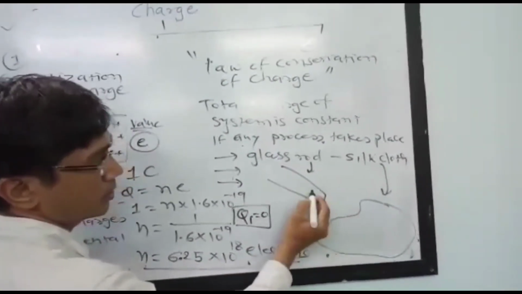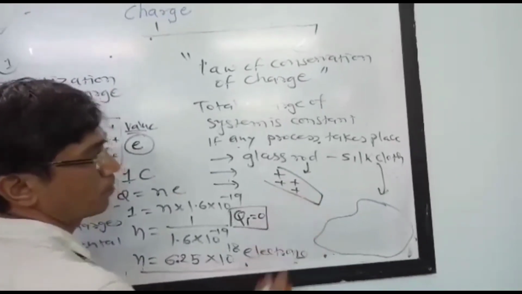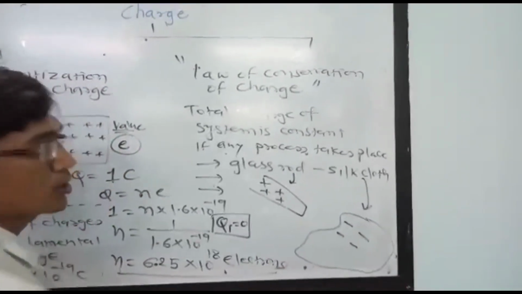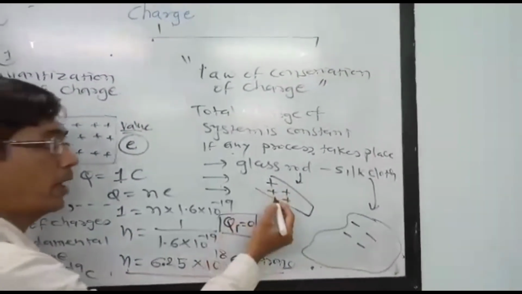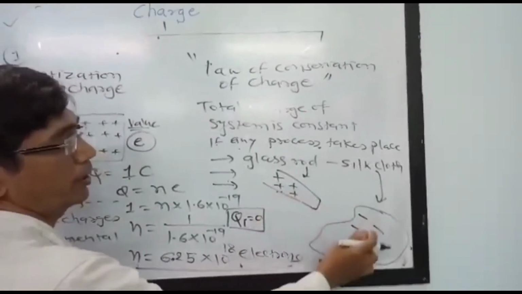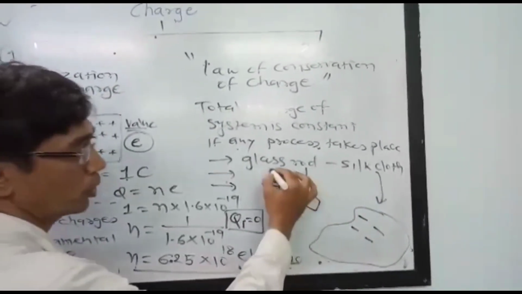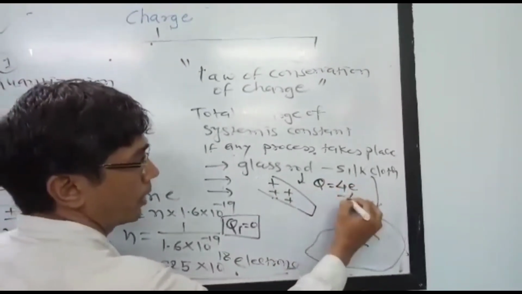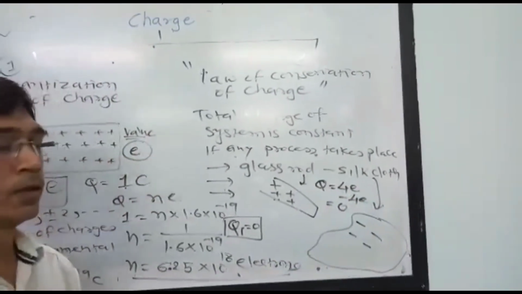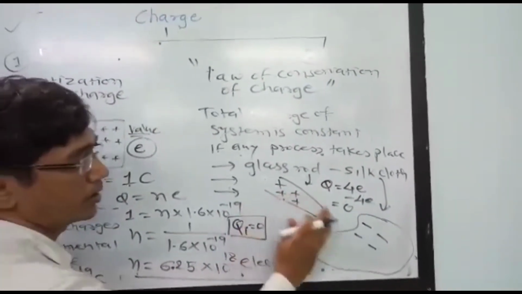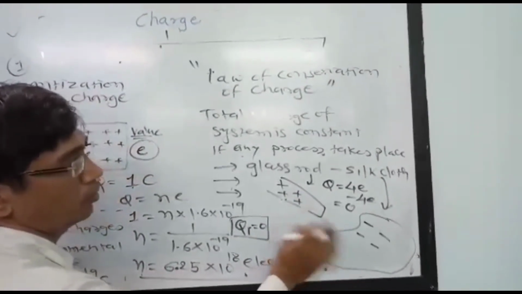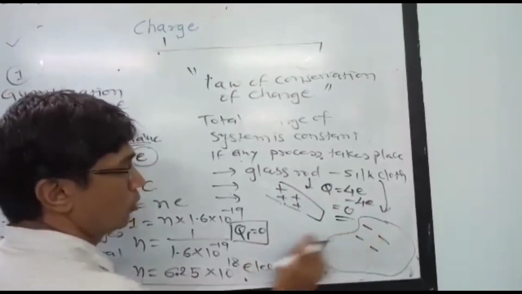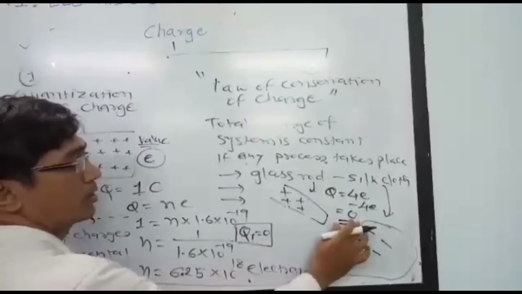After rubbing, the positive charge appears on the glass rod and the same amount of negative charge is transferred to the silk cloth. So here we have Q equal to 4E and here Q equal to minus 4E. So the total charge after the process is given by Q equal to 4E minus 4E, which is 0. The same amount of positive charge and negative charge appears on both objects, and in this way after the process the total charge is 0. So the charge remains constant, 0 and 0 here.